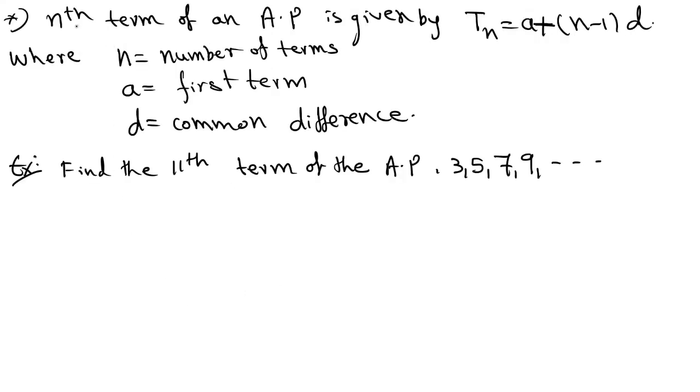Next, the very important formula: the nth term of an AP is given by Tn equals a plus n minus 1 into d. An arithmetic progression will be given, and the question is to find the 10th term or 12th term or 15th term. At that time we need to apply this formula. Any nth term is equal to a plus n minus 1 into d. Here n is the number of terms, a means the first term of the arithmetic progression, and d is the common difference.